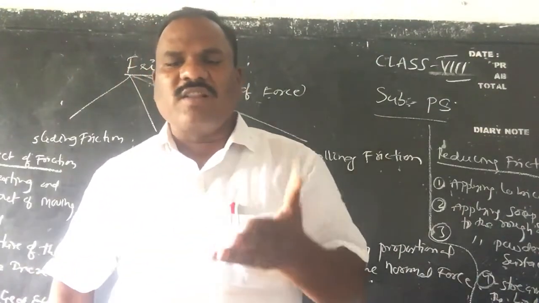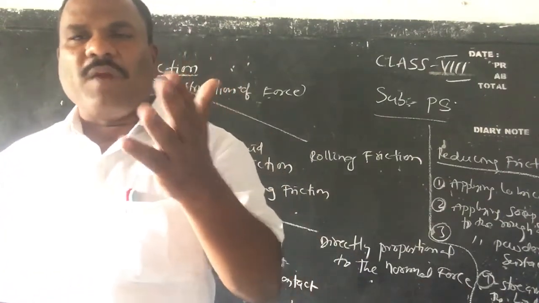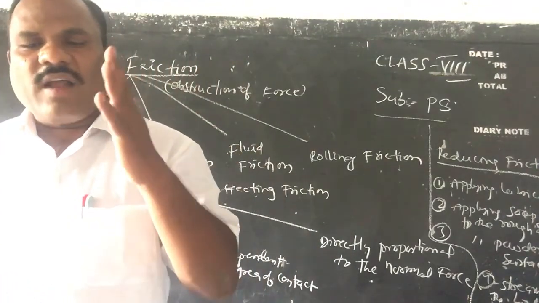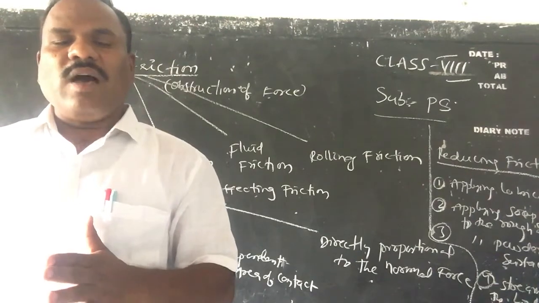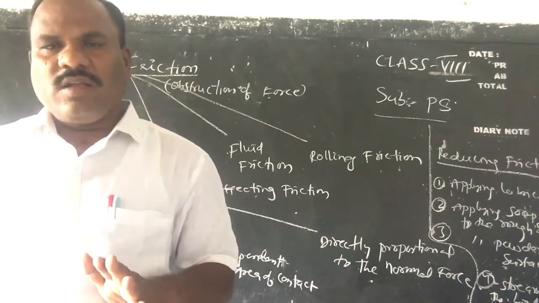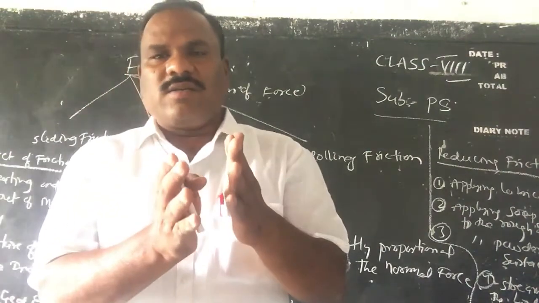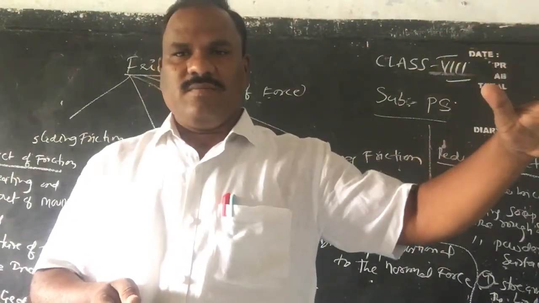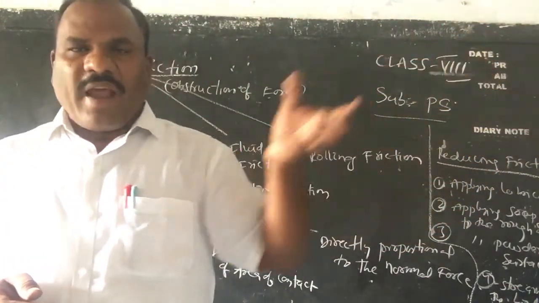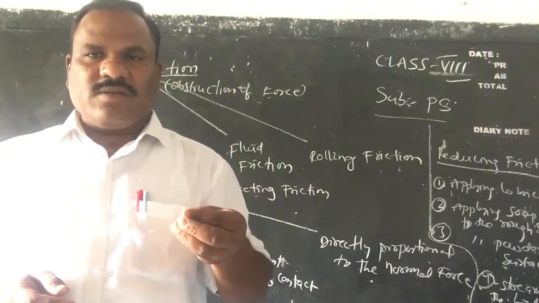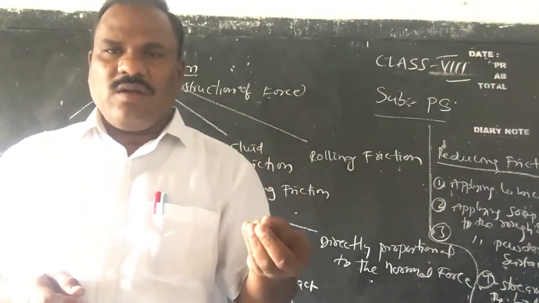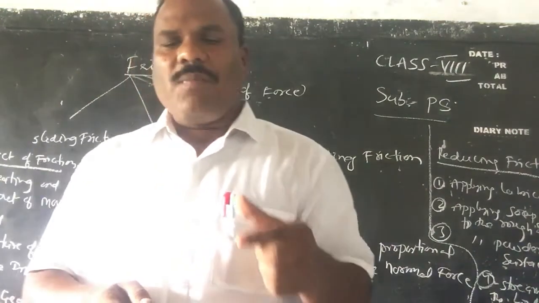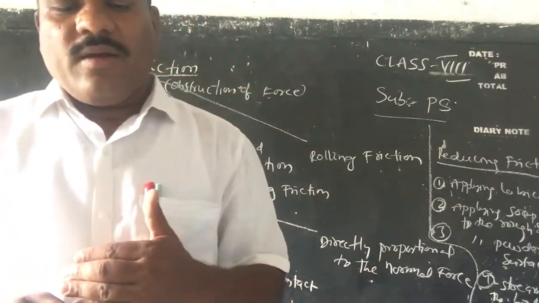Sliding friction is the friction which comes into play when the surface of one object moves relative to the surface of another object. That means one object is constant, and the other object is moving on it. For example, if you place an inclined plane and roll a ball on it, the inclined plane is at rest and the ball is moving on it. This kind of example we can give for sliding friction.